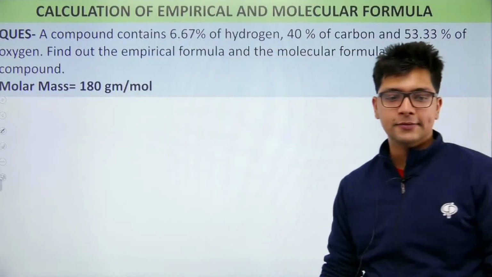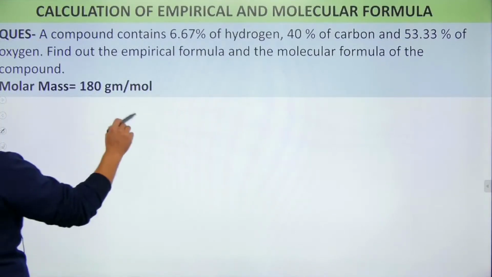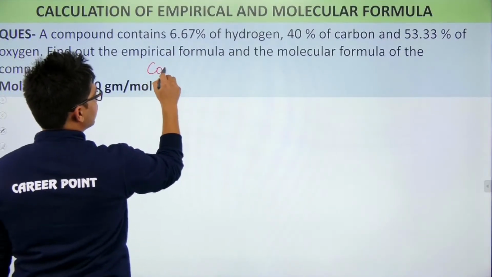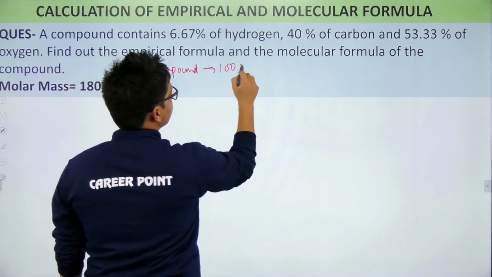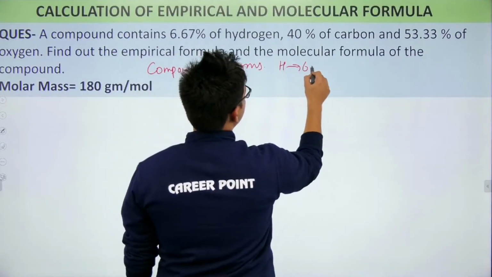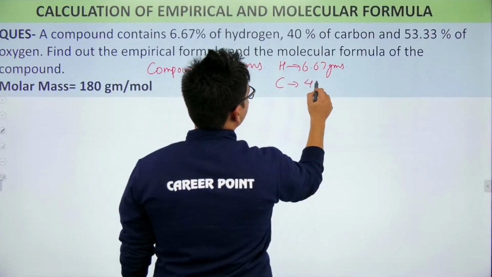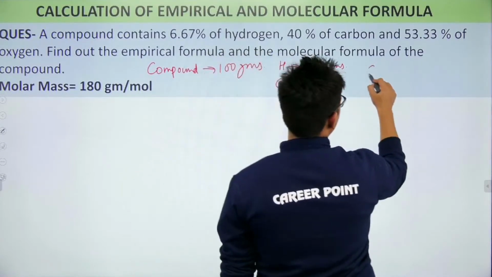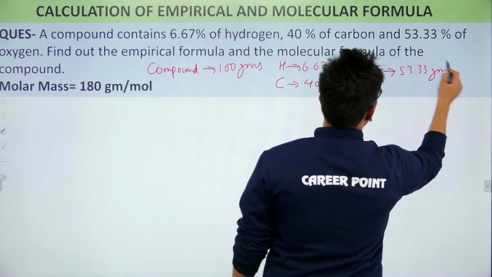What is the answer? Again, we have to follow the simple step, that is, assume 100 grams of the compound. So, what is my compound? I have a compound having 100 grams. In the 100 grams of compound, I have hydrogen as 6.67 grams. My carbon is 40 grams. And what is my oxygen? Oxygen is 53.33 grams.